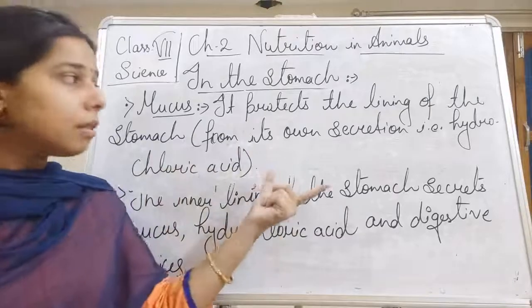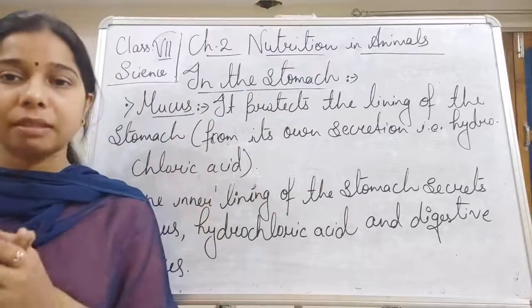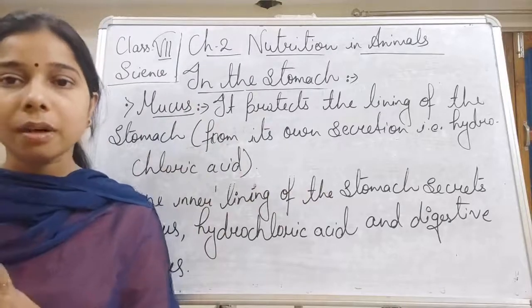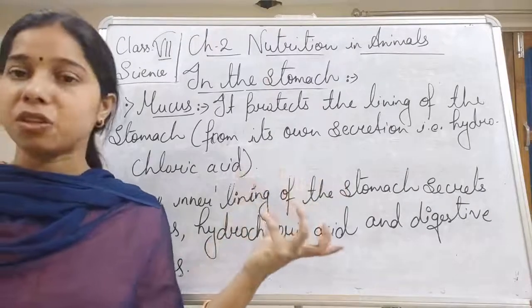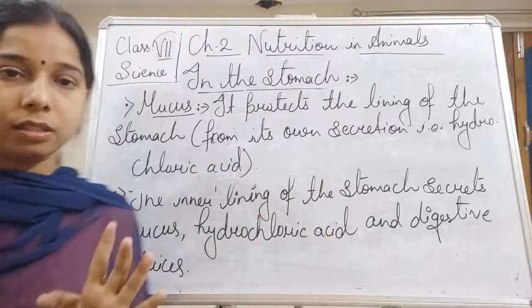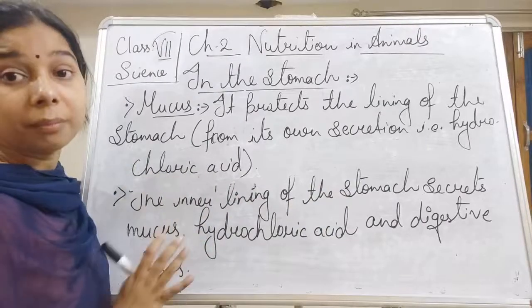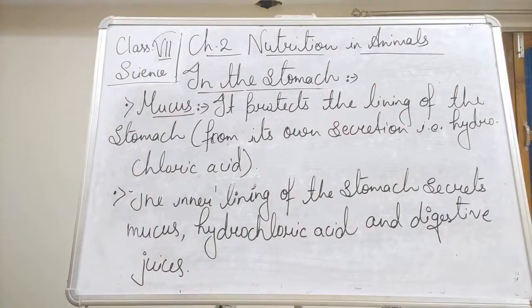Mucus is the lining present at the surface of the stomach which protects it from its own secretion, that is hydrochloric acid. So this is the function of the mucus. Then the next one is the hydrochloric acid itself.